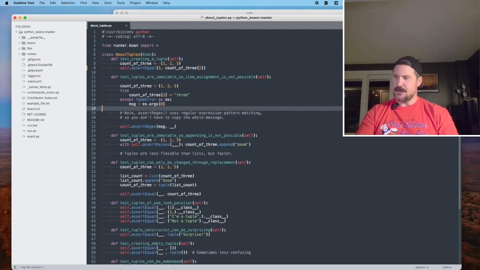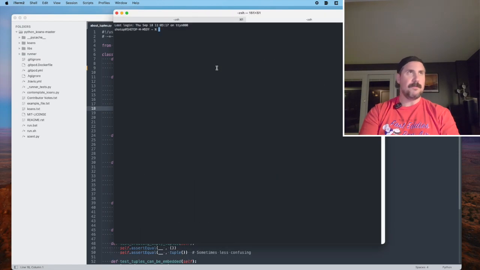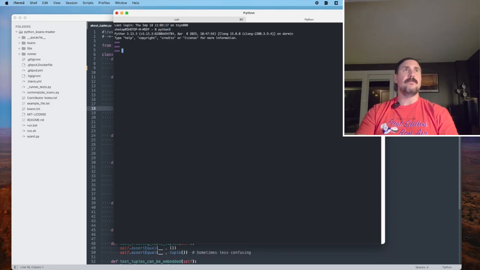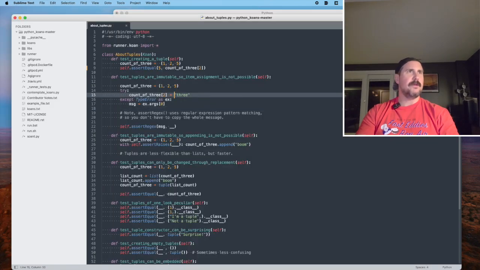First of all, let's go to a new tab, and we'll say python3 to set up our IRB, our interactive Python interface. All right, and then let's run some of this. So actually, let's just paste this whole thing.